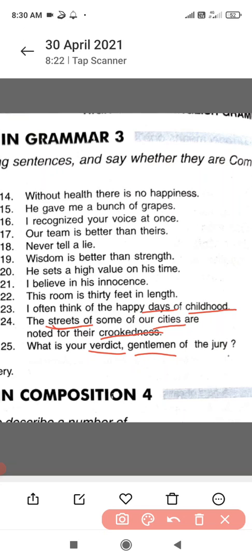Gentleman, it's used for all male human beings. So gentleman is used for any man, any male. So it's an example of common noun. Jury. Now what's the meaning of this word jury, children? Jury is a collection of judges, a group of judges. So accordingly it will be a collective noun.